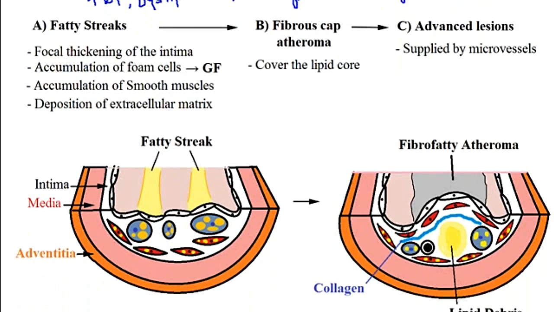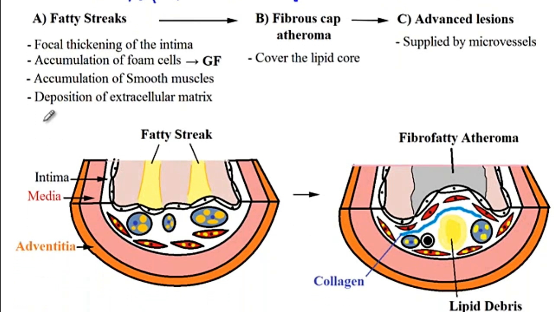And so the first lesion of atherosclerosis is fatty streaks, which causes focal thickening of the tunica intima, and then there is accumulation of foam cells, which are macrophages that have consumed lipids. So here we have the macrophages that have consumed lipids and are referred to as foam cells. Now foam cells will release growth factors that would cause further accumulation of smooth muscles. And then there would also be deposition of extracellular matrix, which will cause further thickening of the tunica intima layer.